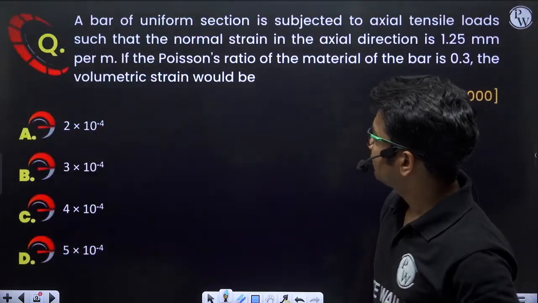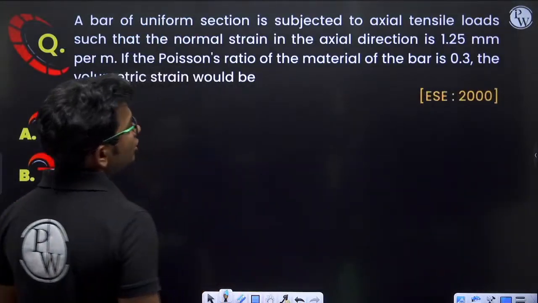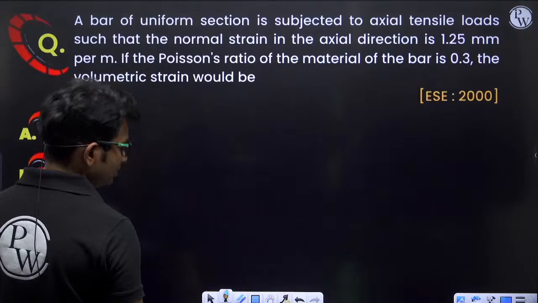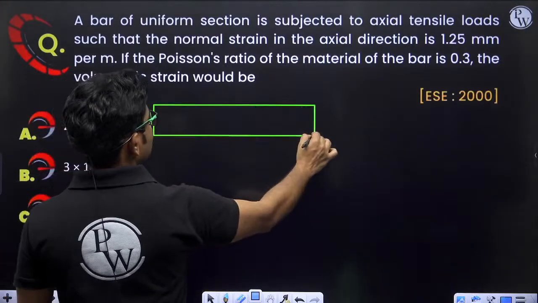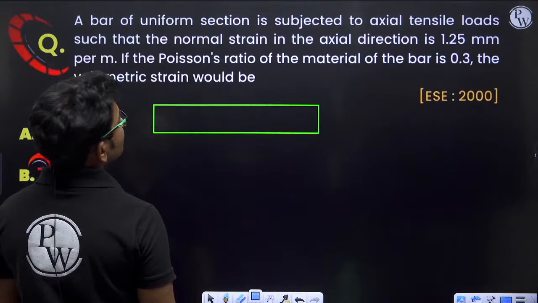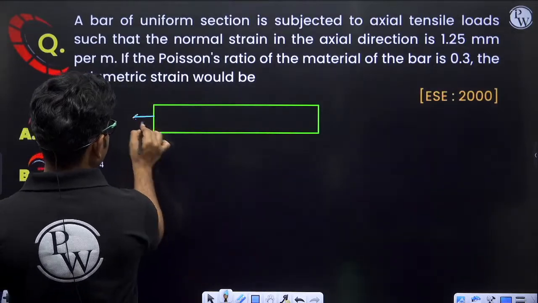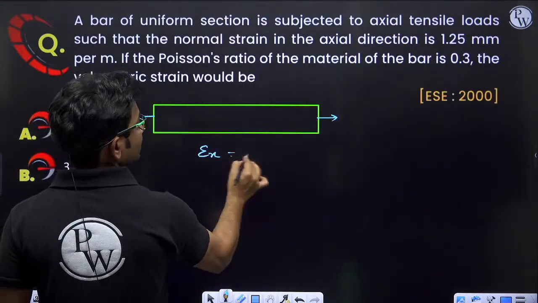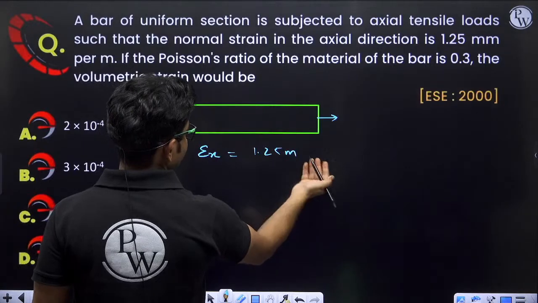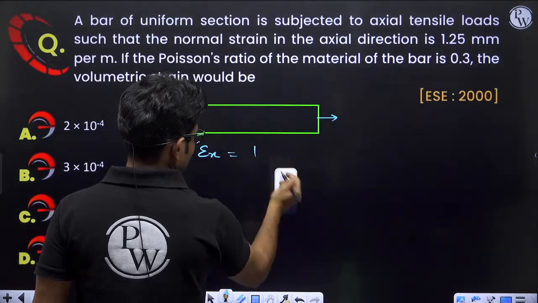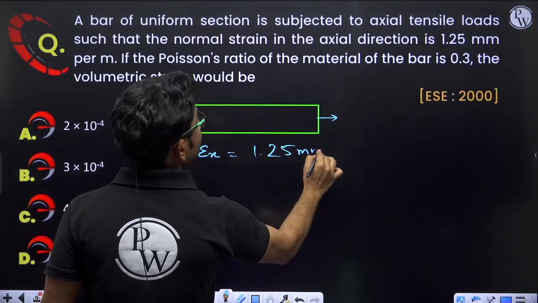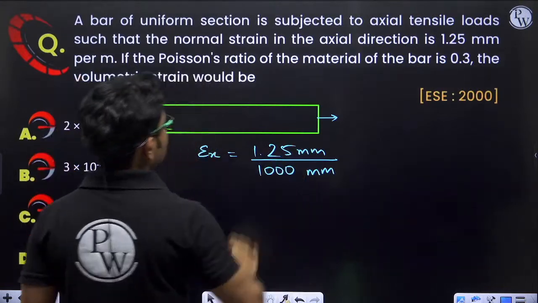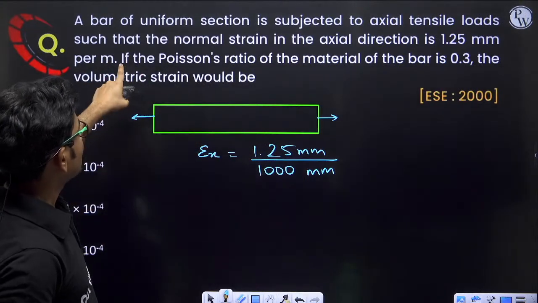So next question: a bar of uniform section is subjected to axial tensile loads such that the normal strain in axial direction is 1.25 mm. So this is the bar. It is subjected to axial tensile loads. Axial loads are acting on this bar like this. So normal strain epsilon x will be equal to 1.25 mm per meter, that means per 1000 mm. So this will be the normal strain in axial direction.